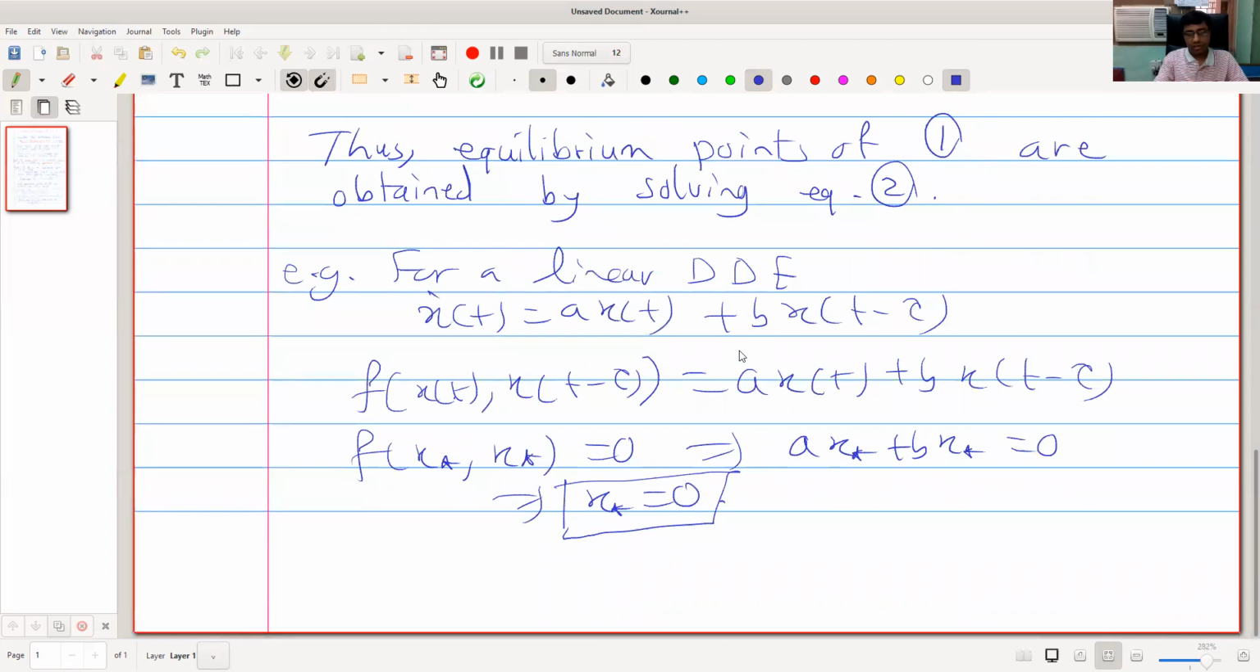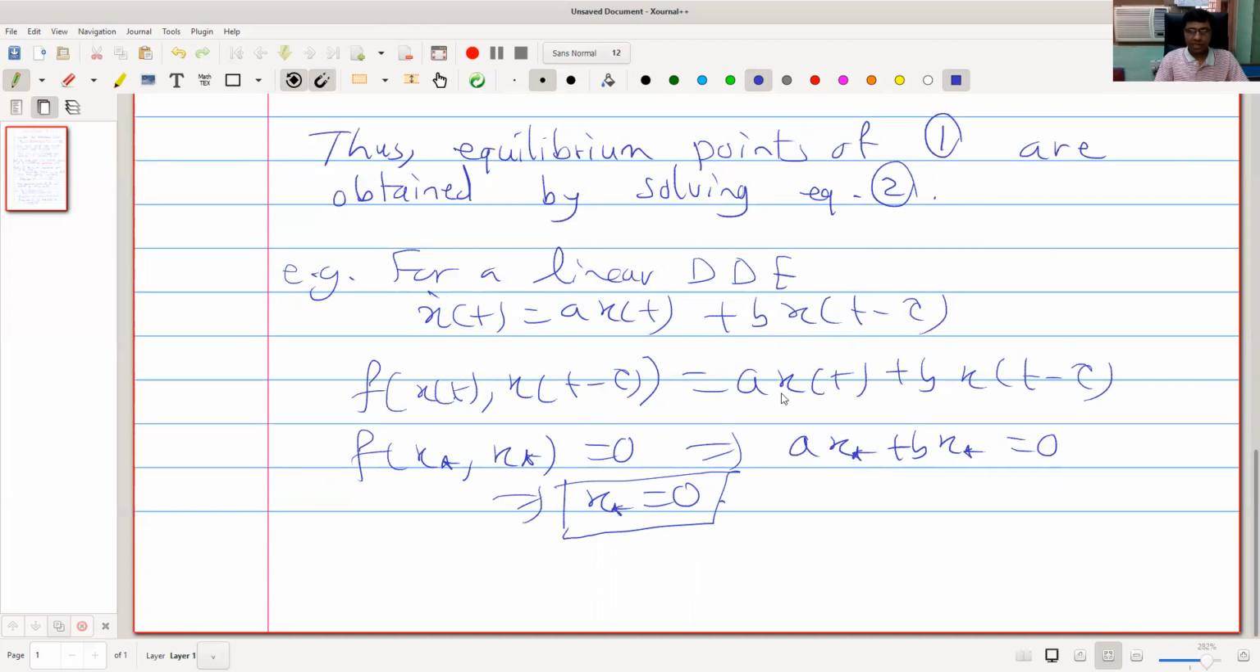Now, next thing is stability. For the linear case, there is only one equilibrium. So, stability of this equilibrium will be the same as stability of the equation. If we are saying that this equation is stable, that means this equilibrium is stable. If this equation is unstable, it means the equilibrium is unstable.